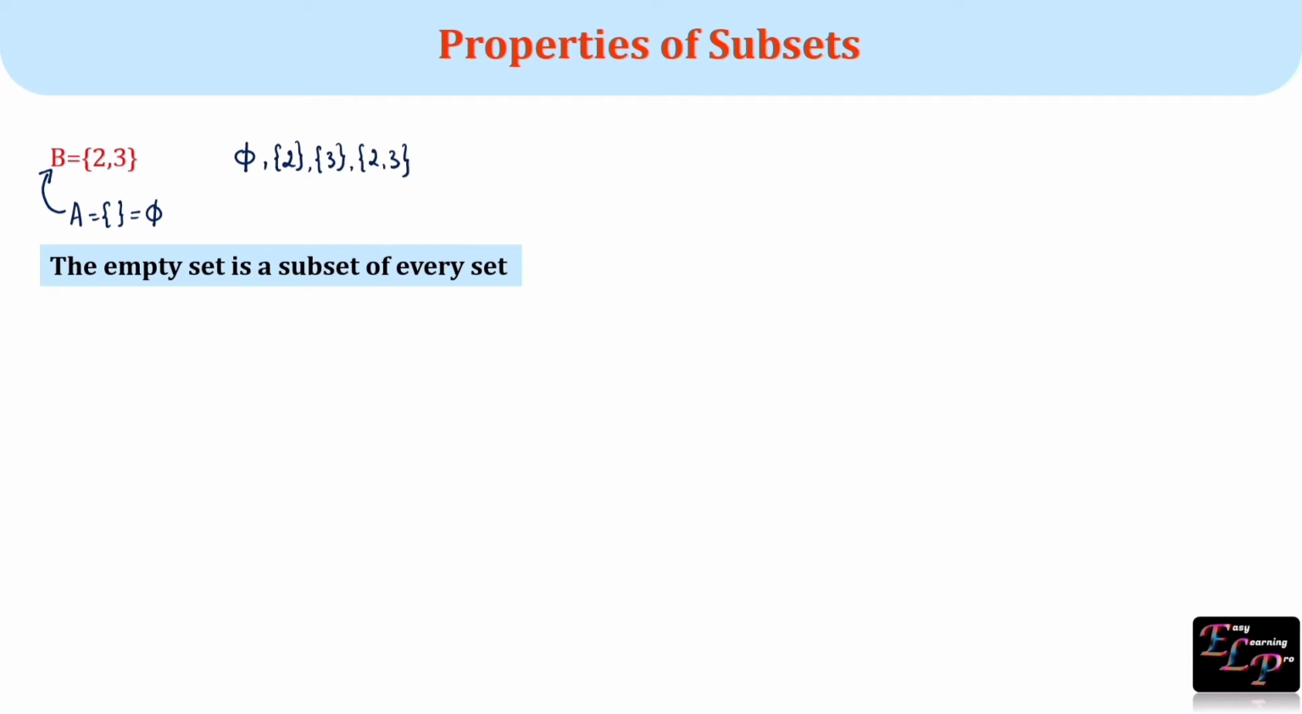If you observe, this last set is same as set B. This also contains elements 2, 3. Set B also contains elements 2, 3. So this is same as set B. So we say B is subset of B. That means every set is a subset of itself.